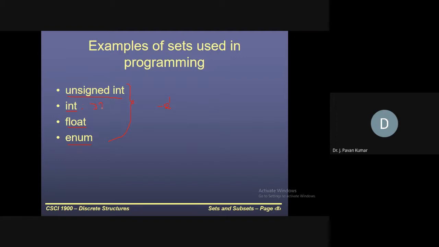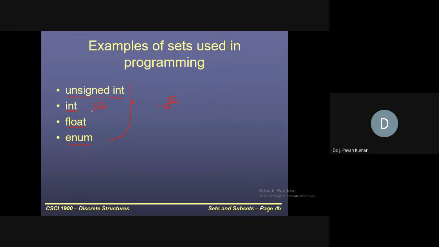Similarly, if integer occupies 32 bits, that is 4 bytes, then automatically it will be minus 2 power 32 to plus 2 power 32, like that. There will be a difference of one; that is a different story.